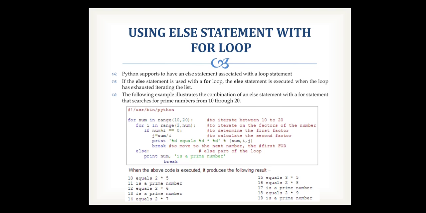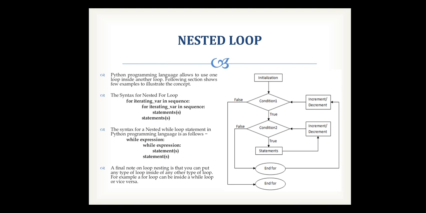Okay, so next is the nested loop. The Python programming language allows us to use one loop inside another loop. The following section shows a few examples to illustrate the concept. For a nested for loop, it looks like: for iterating variable in sequence, and when this sequence is true, it directly executes the nested for loop within that for loop.